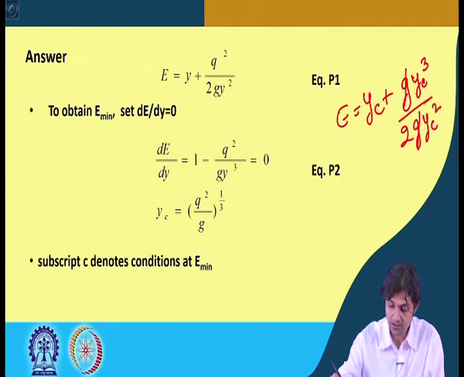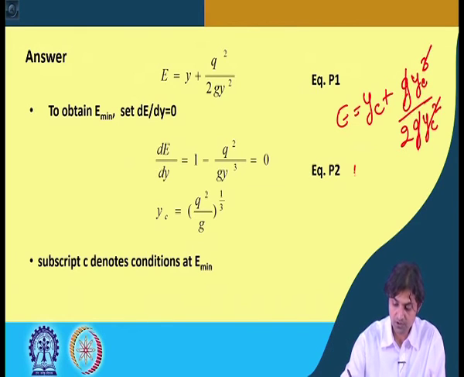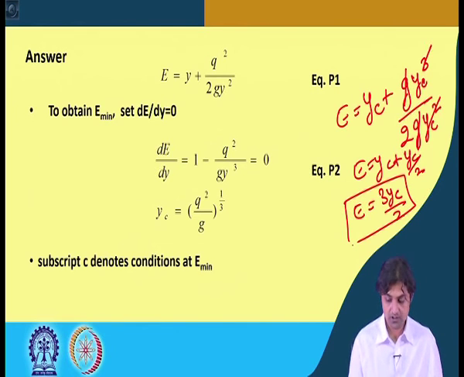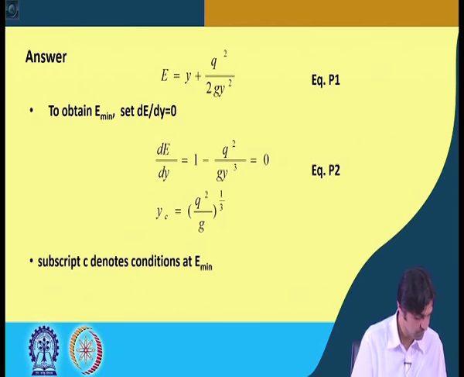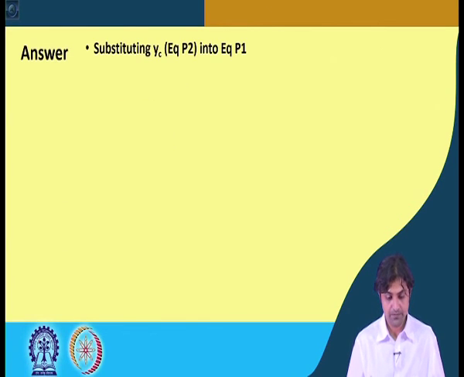Yc cube will get cancelled with the square. So, E will be yc plus yc by 2, that is 3 yc by 2, and let us see our solution at the back, 3 yc by 2, all right.